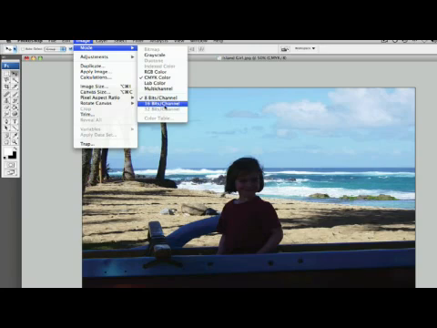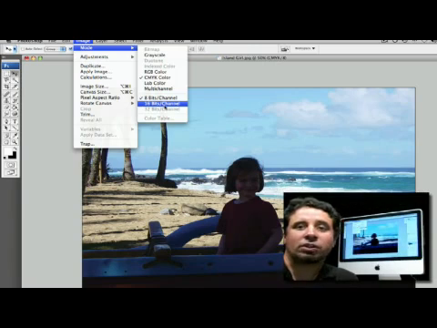So as you can see, you have many different options to adjust your picture. Before you even get started on it, these will define your picture and how you're going to use it, whether in web design or whether it goes to the printer. So play around with it, have fun, and enjoy.